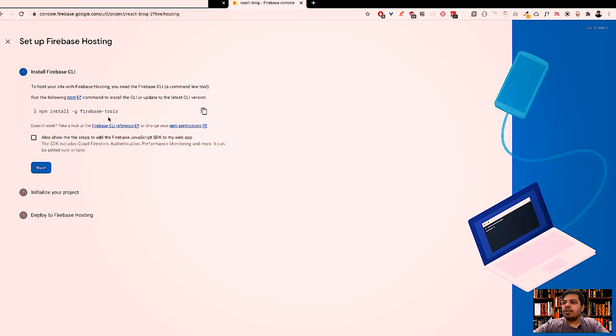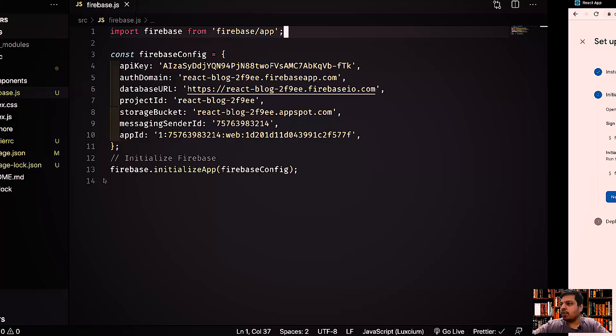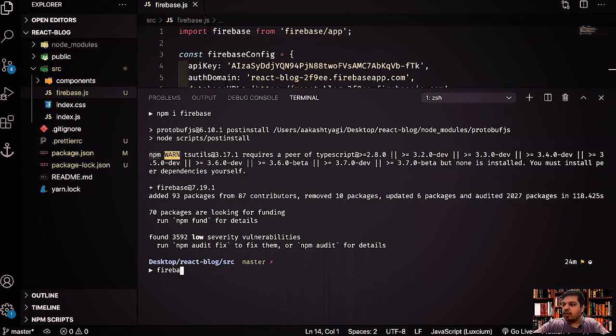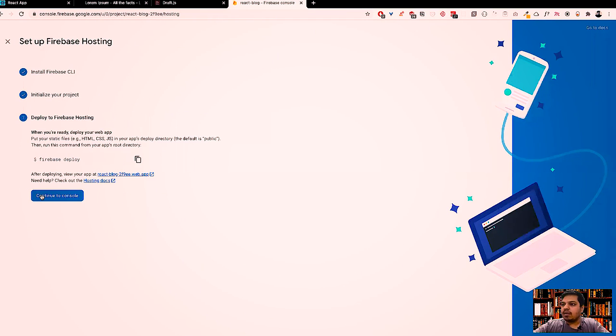So now we'll just follow the instructions over here. We'll copy it. We'll say npm install -g firebase-tools. Do that. Click on next. Then do firebase login, and we'll open up a browser window for you so that you can select your Google account and then log in via your Google account. Then do firebase init. So let's do that quickly. I'll open the terminal. I'll do firebase init. That's it. And after that, let's see what happens next. Then you simply do firebase deploy.